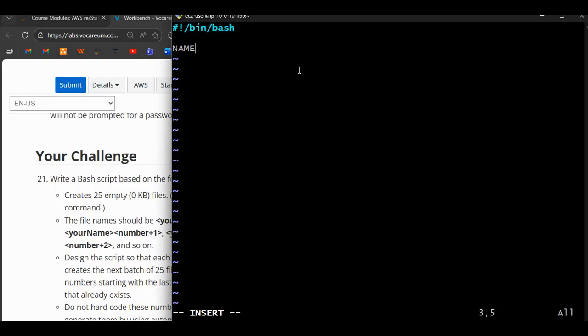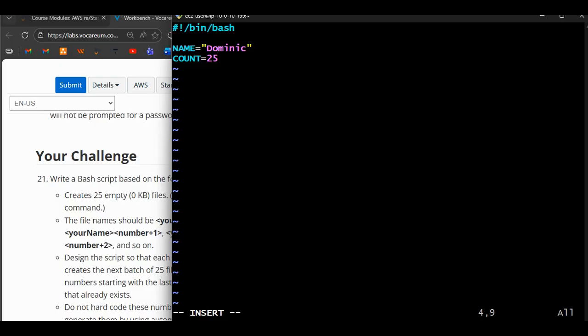So the first variable is name, and then I'll just put my name there, so Dominic. And then the second variable we can think of is count, because we are supposed to create 25 empty files per each execution. So we create another variable count, and then we give it the number 25.